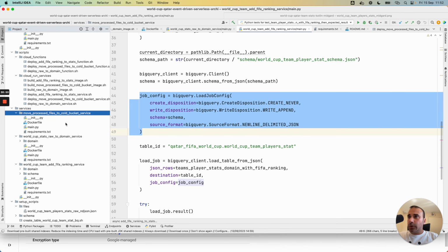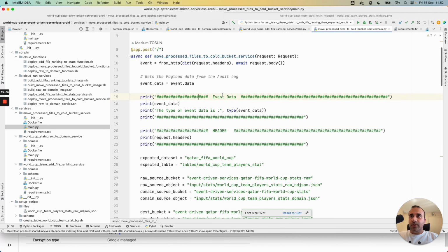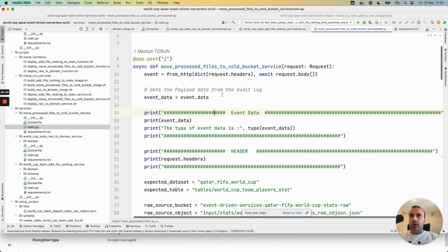For the last Cloud Run service, I wrote it with FastAPI because I wanted to show how to retrieve the event payload with FastAPI.